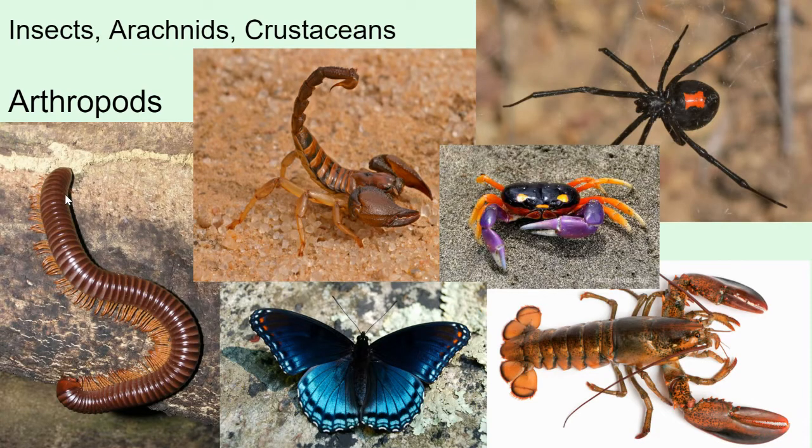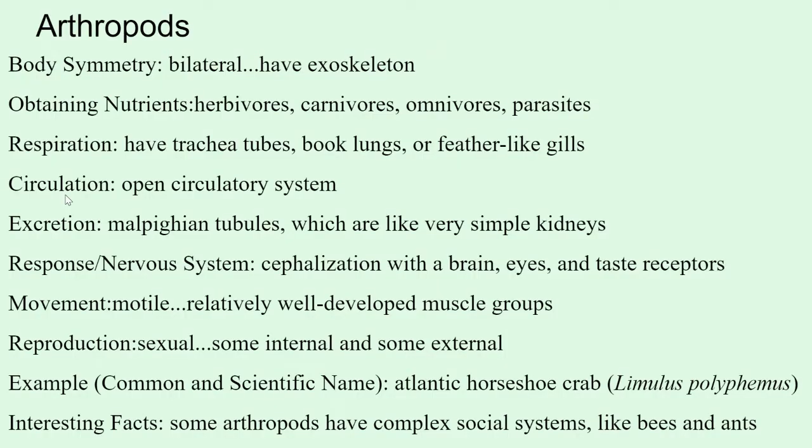Next up, we have arthropods, and arthropods include insects, arachnids, and crustaceans. So a lot of what you would call bugs, insects, arachnids, millipedes, centipedes, scorpions, also crustaceans like lobsters and crabs and shrimp. Those are all arthropods. And arthropods have bilateral body symmetry, and they do have an exoskeleton. So that's an interesting development among the arthropods.